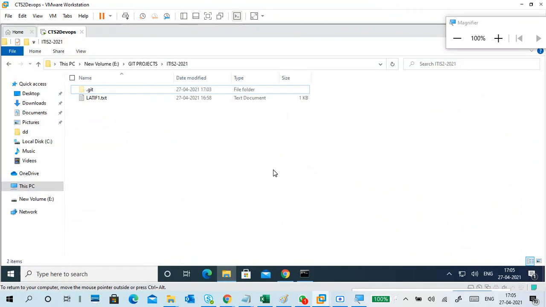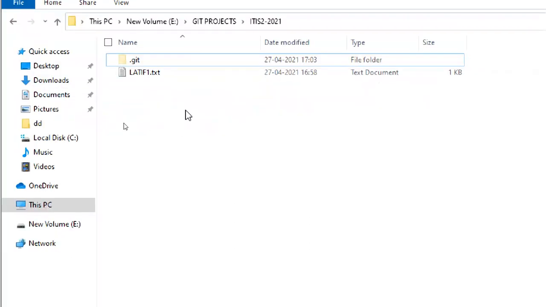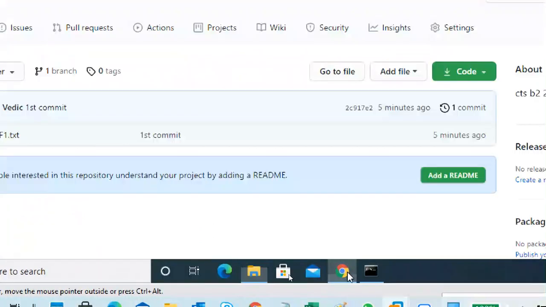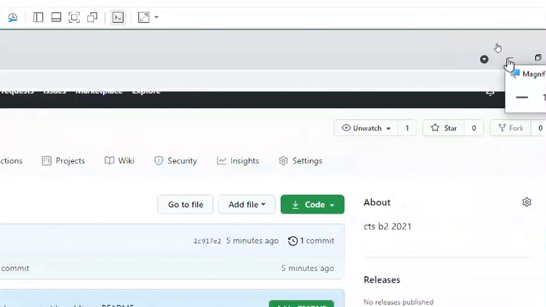Okay, just I will show you the second part. Means what we are able to do, or everything I will show in one go. So guys, one file is there, right? See the differences. There is one file we committed and pushed.